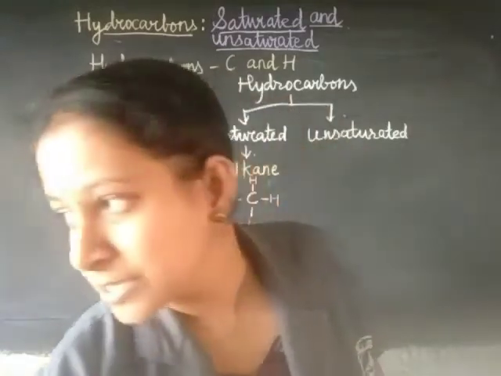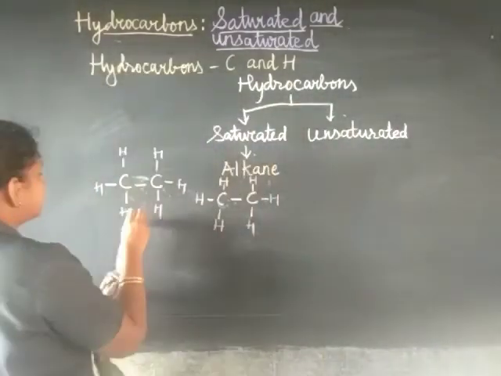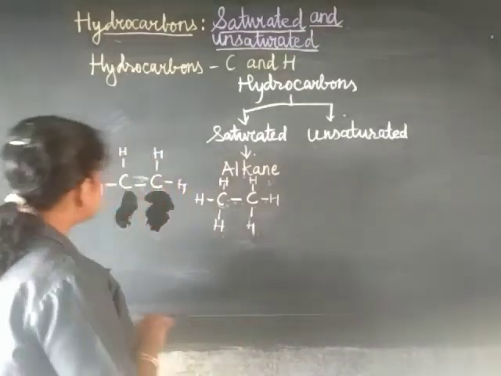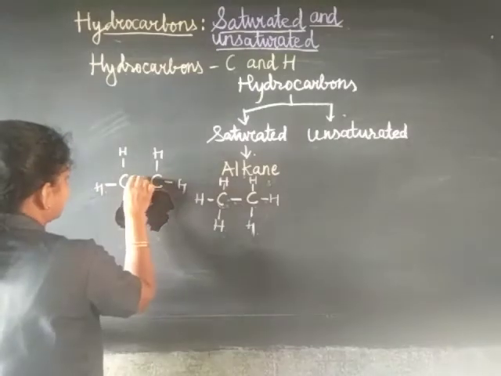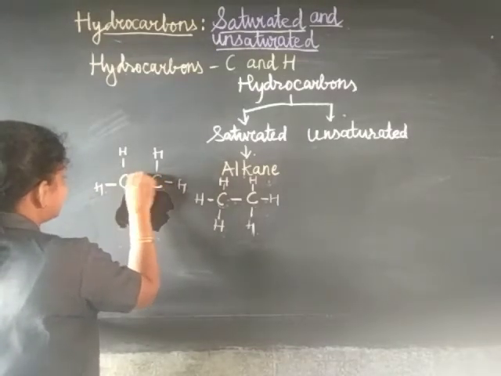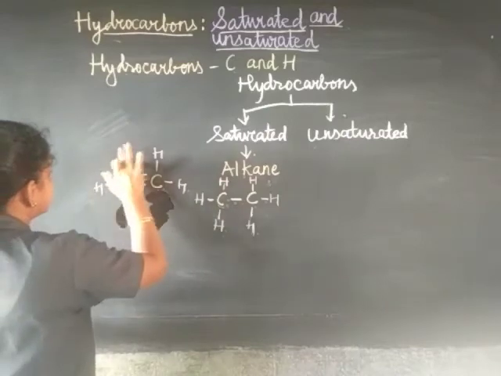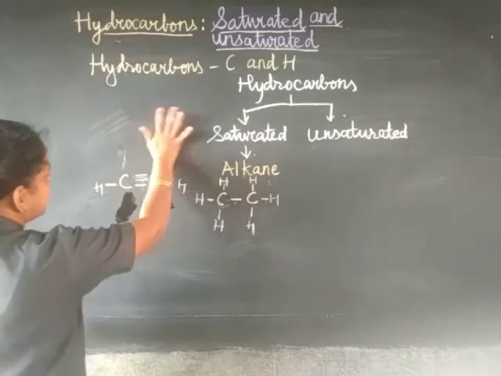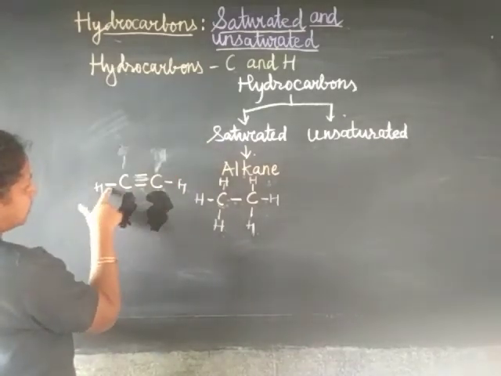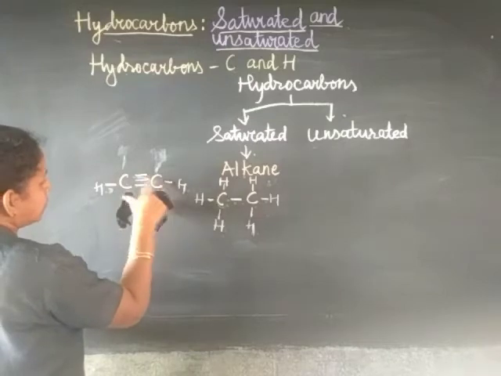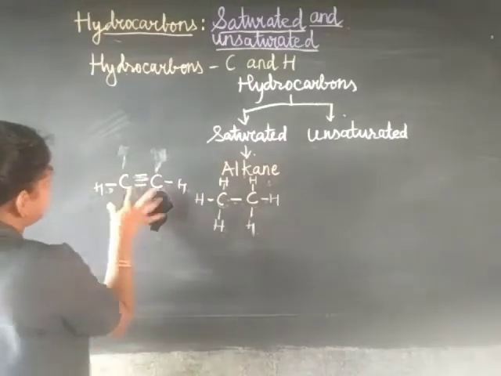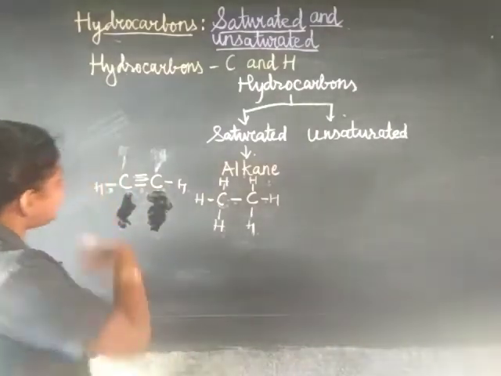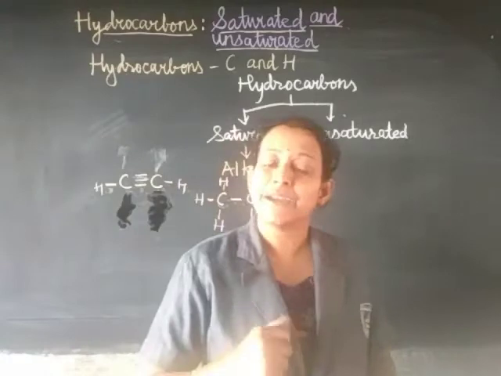Let's see how it is. Let me take the same example here only. I'll try to write. So what will it be now? Suppose 3 bonds are there between the carbons, 1, 2, and 3. That means there is 1 hydrogen on each carbon, and this hydrogen will not be there, this hydrogen also will not be there. So tetravalency is satisfied. You can see 1, 2, 3, 4 here, and here 1, 2, 3, 4. And now the formula remains what? C2H2. Correct?